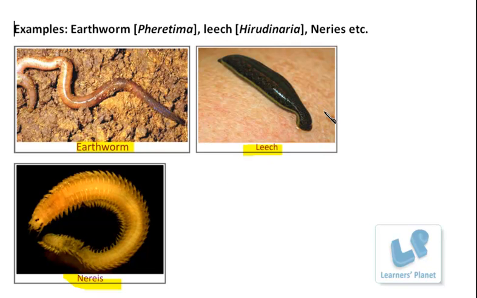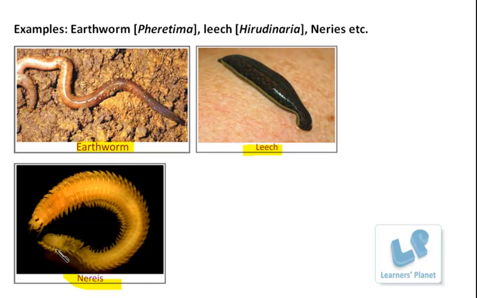The next example is the leech. Leeches do not have setae or parapodia for movement, but rather they have suckers, and these suckers help them suck the blood from the host body.